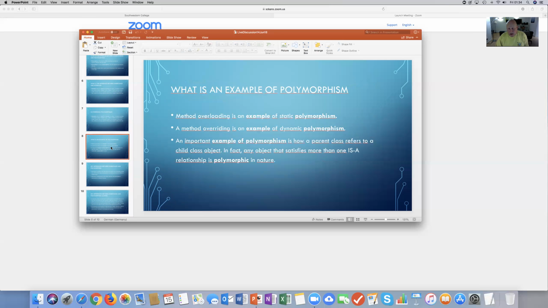What is an example of polymorphism? Well, method overloading is an example of static polymorphism. Method overriding is an example of dynamic polymorphism. An important example of polymorphism is how a parent class refers to a child class object. In fact, any object that satisfies more than one is-a relationship is polymorphic in nature.